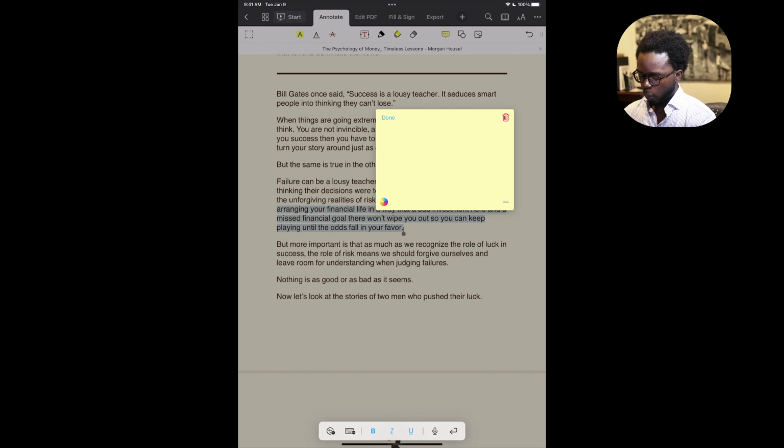And the note I'm making to this highlight is a question that this highlight answers. In this case, I will be asking a question of how to beat risk, which is the point he's making here. And I say, how to beat risk.